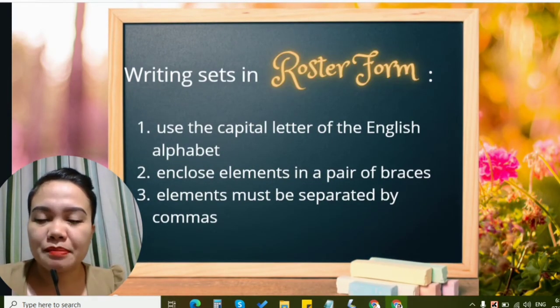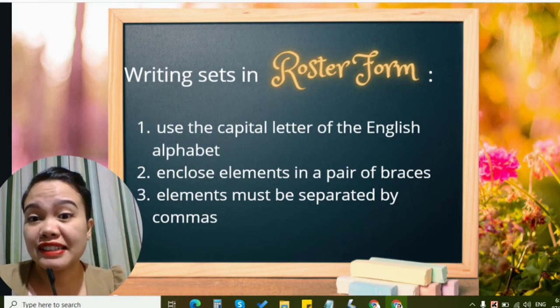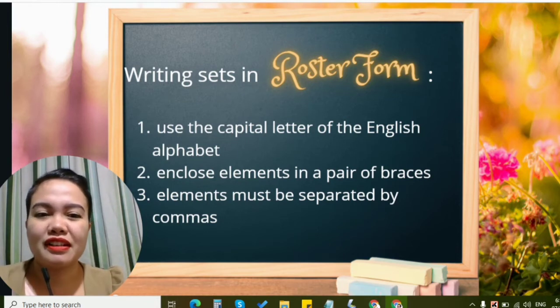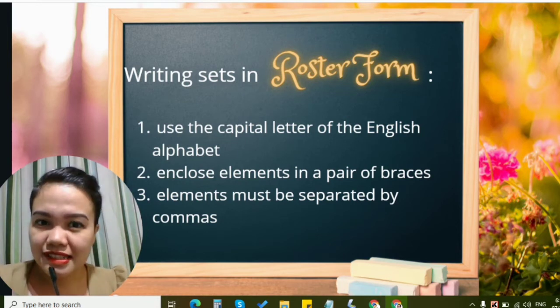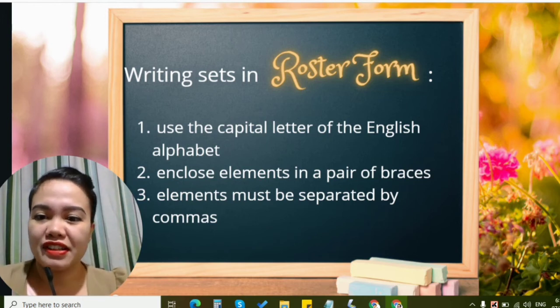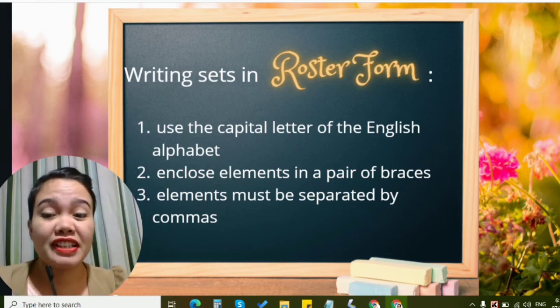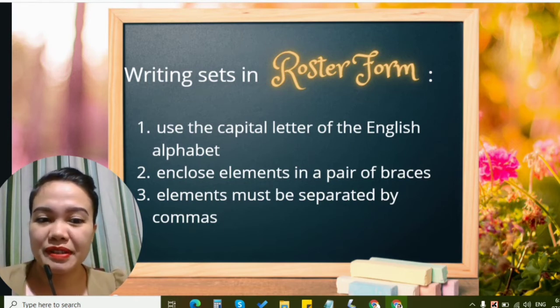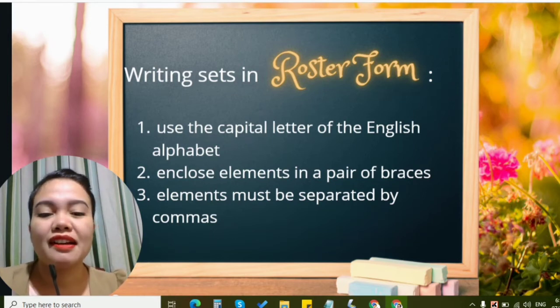Well, let me focus on one type of writing set, and that's the roster form. There's another form which is the set builder form, but let's focus first on the roster form because this is what we'll be using most of the time. So in writing sets in roster form, there are 3 things that you have to remember. First, use the capital letter of the English alphabet. All the time, a capital letter will name your set. Number 2, enclose the elements in a pair of braces. And number 3, elements must be separated by commas.